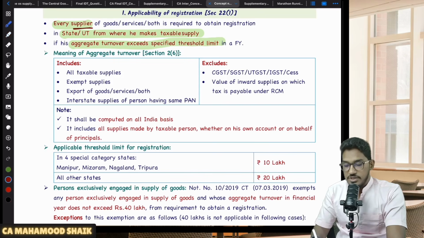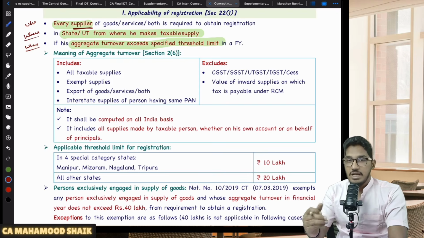So section 22 addresses three things. Number one, who is required to get registered? Every supplier of goods or services or both is liable to get registered. When is he required to get registered? When his aggregate turnover exceeds the applicable threshold limit. Where is he required to get registered? In every state or union territory from wherever he is making a taxable supply. So who, we got the clarity: every supplier.